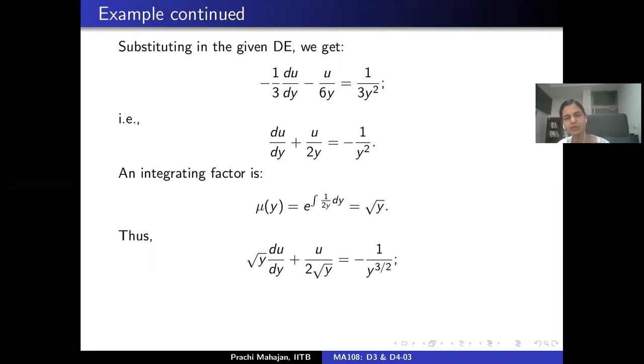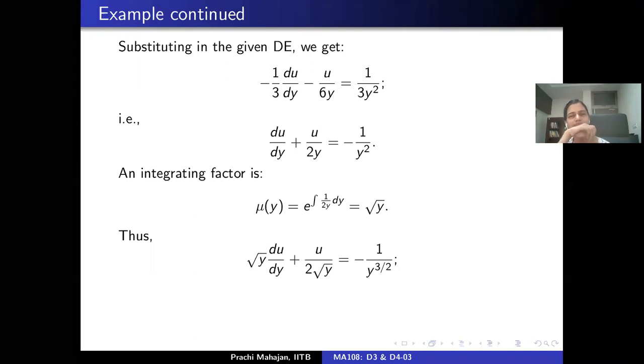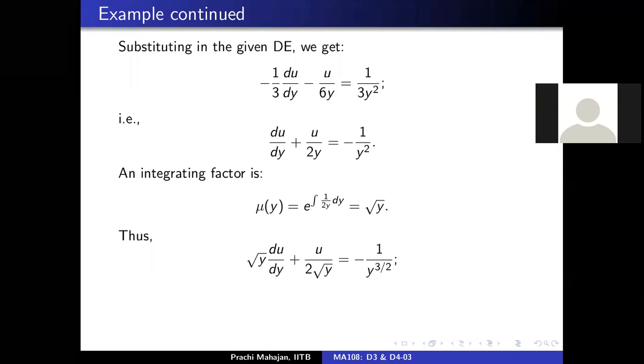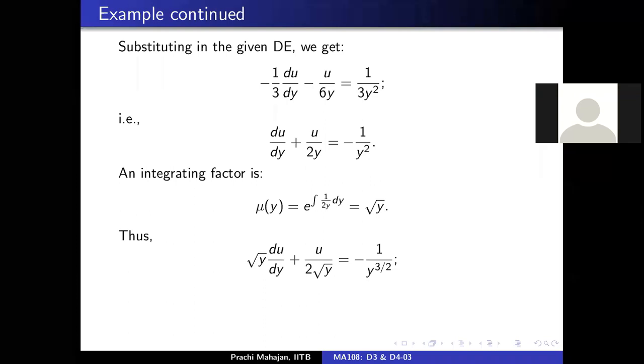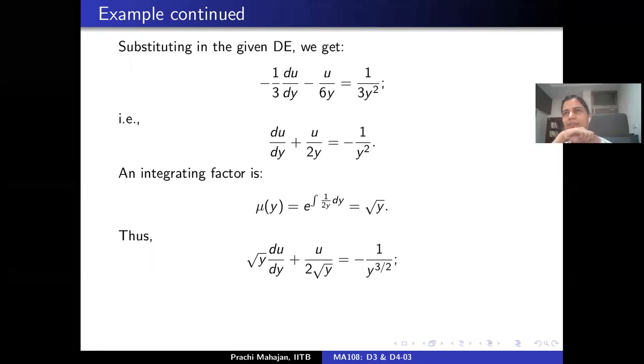Correct. So that is sort of trouble free. If y is positive, then everything goes fine. But what if y is negative? Then what do you do? Then it would be under root of minus y. And the root of minus y is still positive. Yes, but our equation would change, because instead of root of y, it would be under root of minus y, du by dy like that. Correct. Yeah, that seems like a good point.